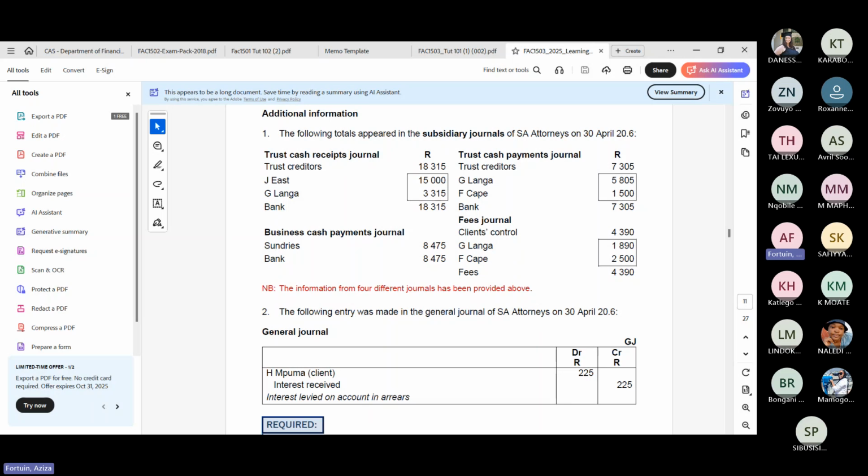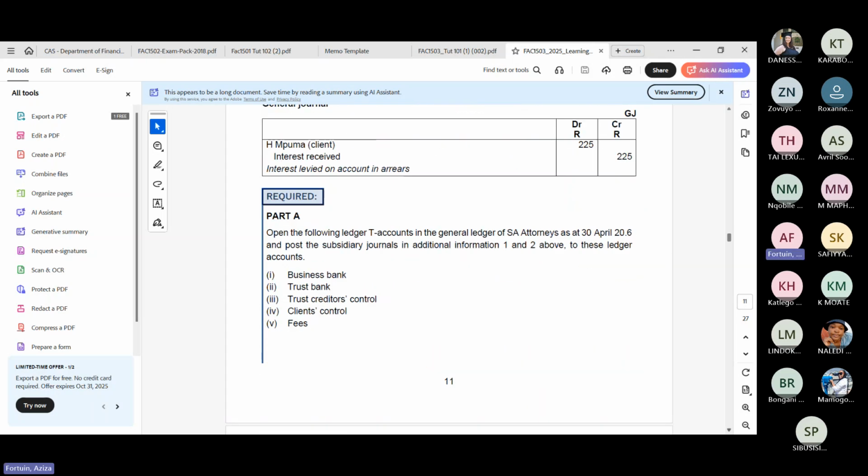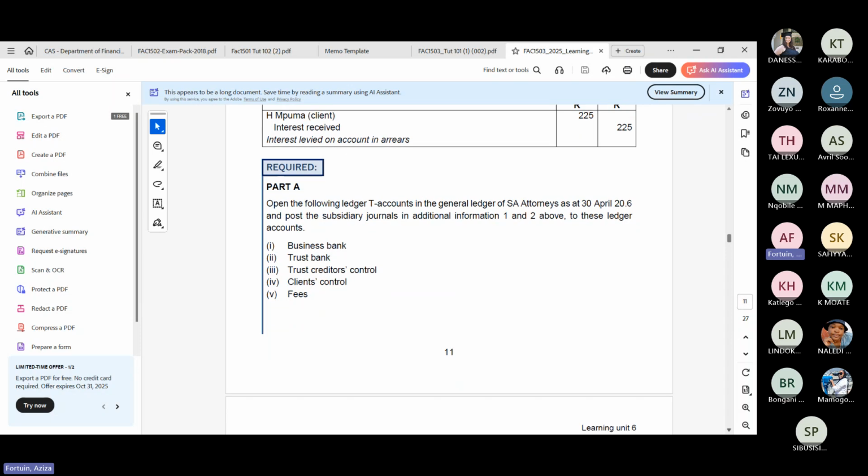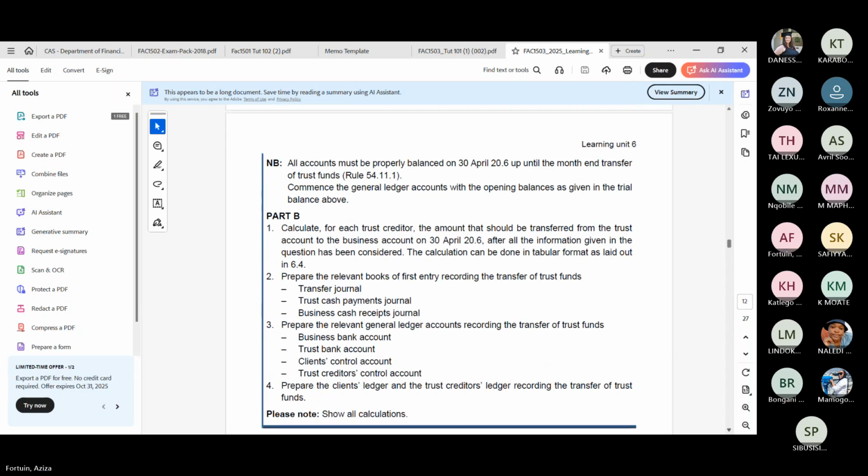So what they wanted us to do here at the beginning was just to do your ledger accounts for your business trust creditors. But I think your actual concern is part B, when you want to transfer.